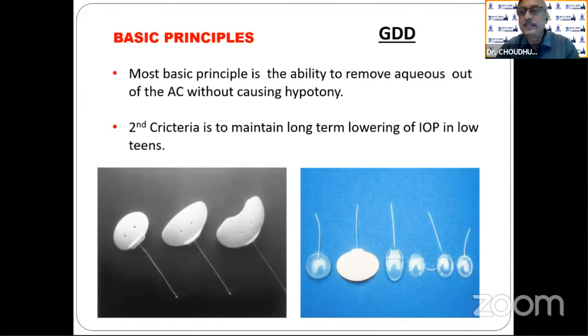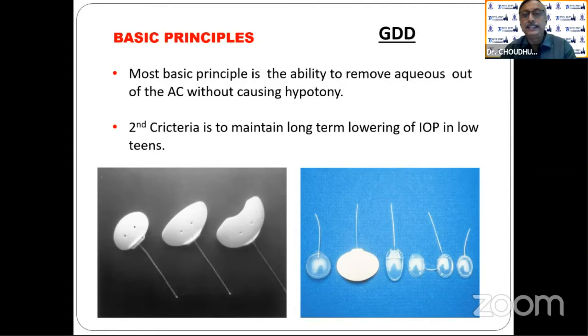The basic principles of the glaucoma drainage devices. The most basic principle is the ability to remove the aqueous out of the anterior chamber without causing hypotony. This is for refractory types of cases, and in all refractory types of cases, neovascular glaucoma is the number one.